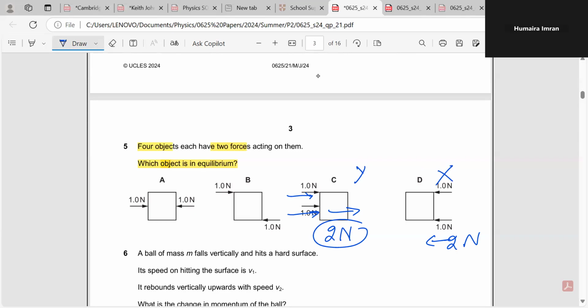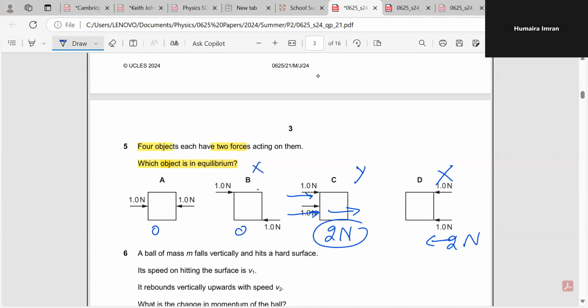Now when we check the sum of the forces in A and B, in both cases we get 0, but it's difficult to understand which option is the best one. As we know, there is a second condition: the sum of clockwise and anti-clockwise moments should be equal to 0. When you apply that condition on option B, it will be crossed out.